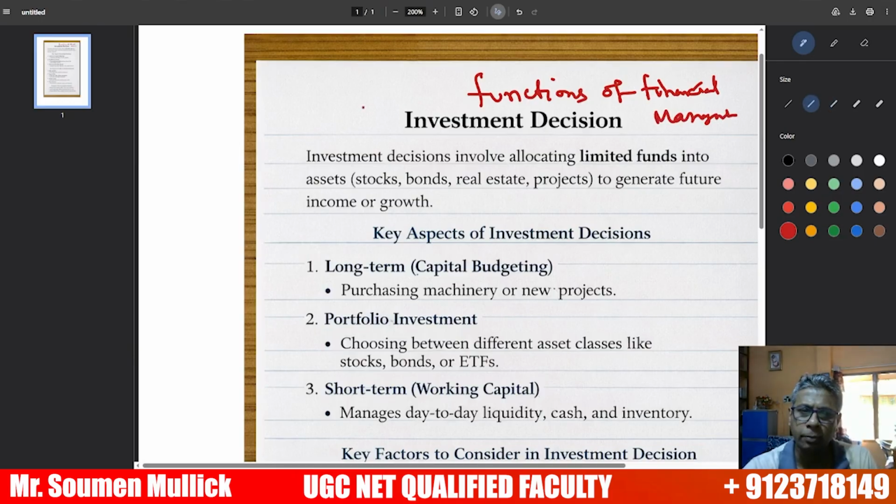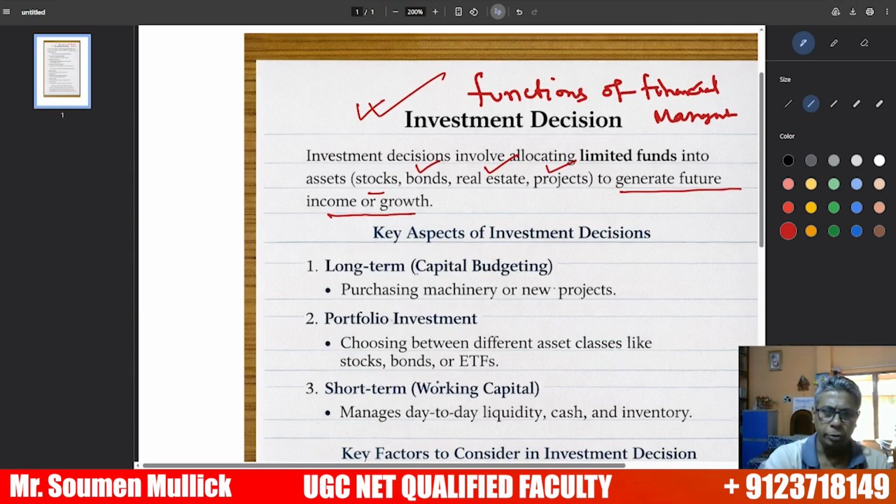Function of financial management. First, investment decision. What does an investment decision involve? It involves putting money into assets. Assets mean stock, bond, real estate, and goods, to generate future income growth. The main purpose of an investment decision is to generate future income growth.